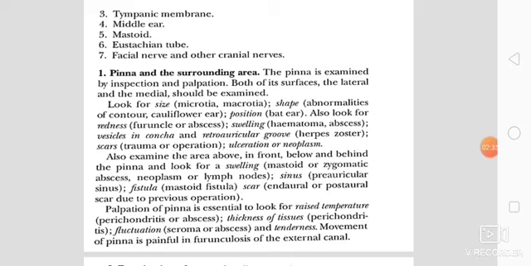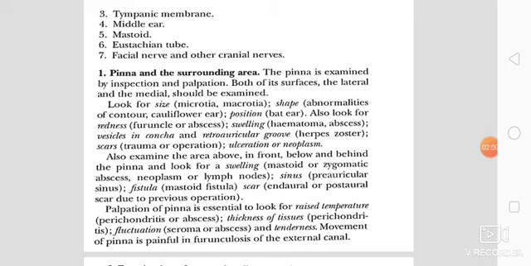Then we should look for the shape of the pinna. There may be abnormalities of contour or cauliflower ear. Then what is the position of the pinna? There may be bat ear. We should also look for the redness. In case of furuncle or abscess, redness is present. We should look for swelling. In case of hematoma or abscess, there will be swelling of the pinna.